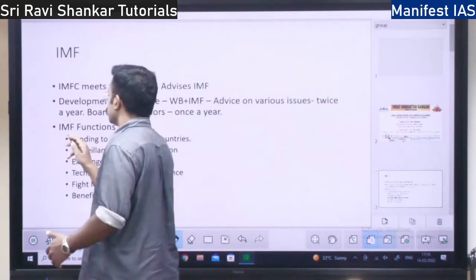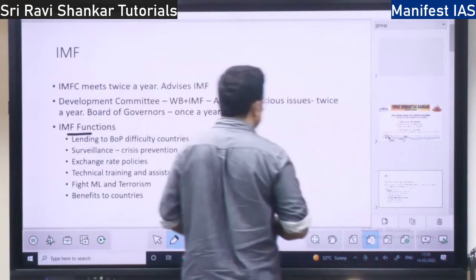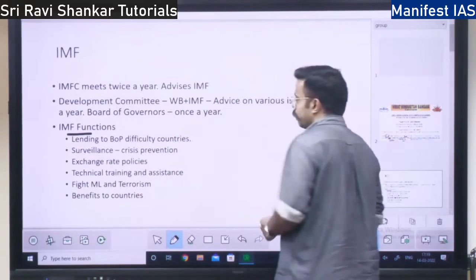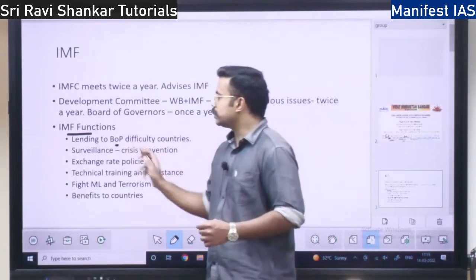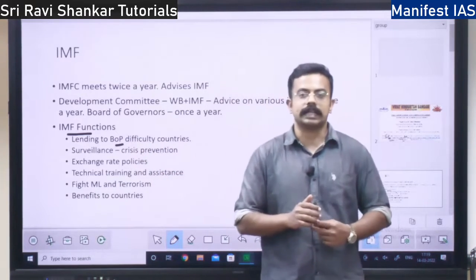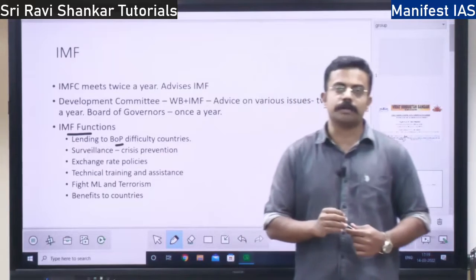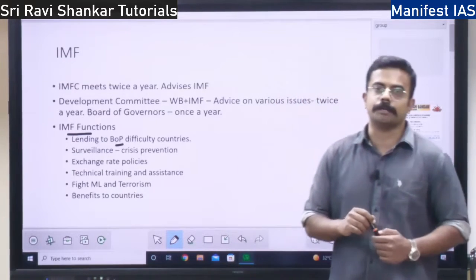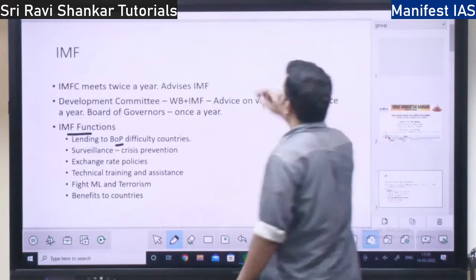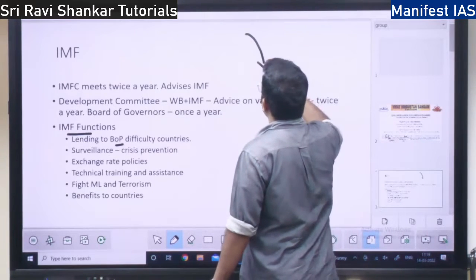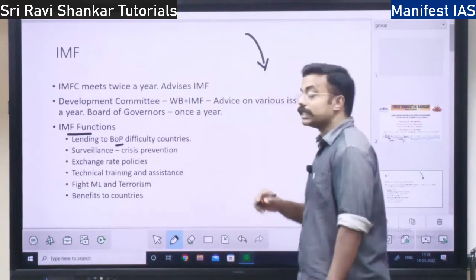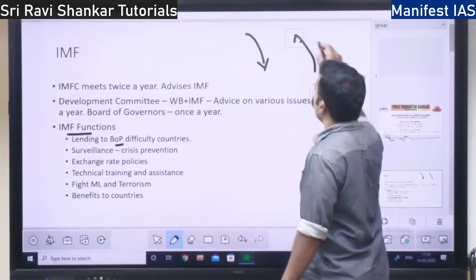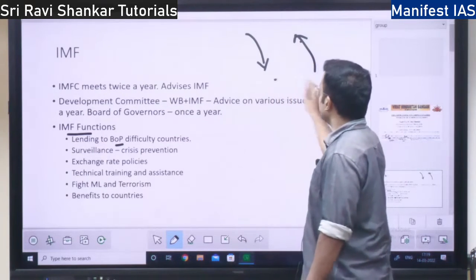Now what are the functions of IMF? One, the main function is if any country is having a balance of payment crisis. What do you mean by balance of payment crisis? I have discussed in detail in the chapter on balance of payment. That is, if your foreign currency inflow is less and outflow is more, that is one condition.